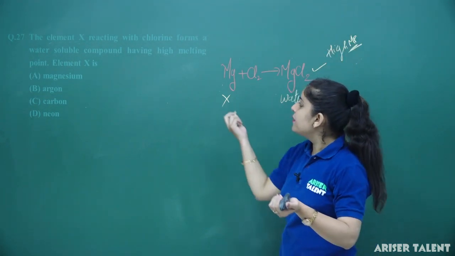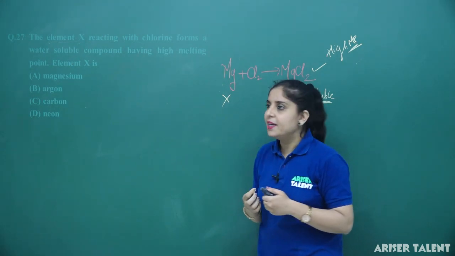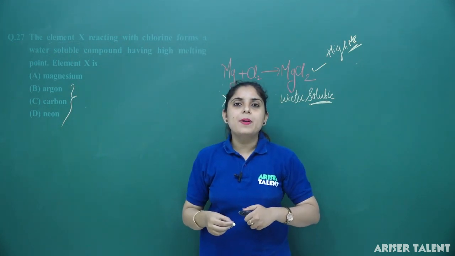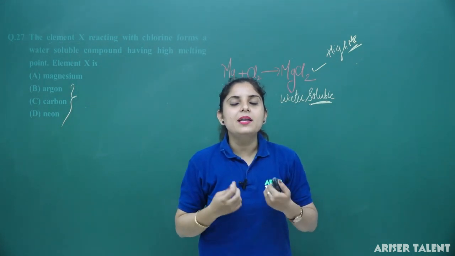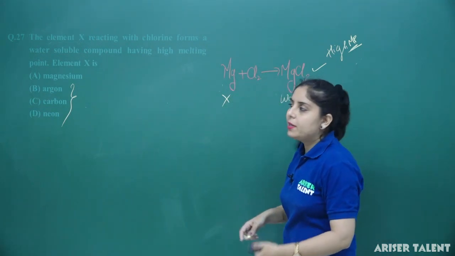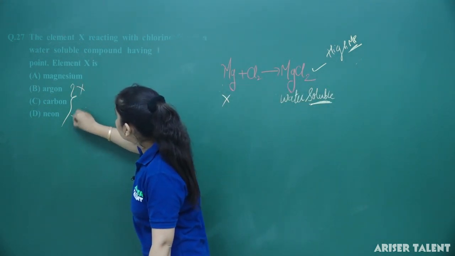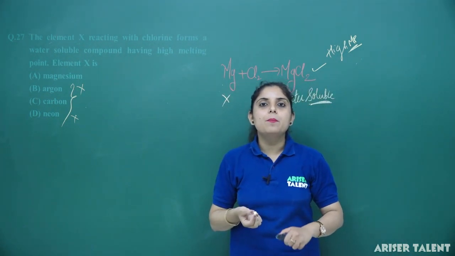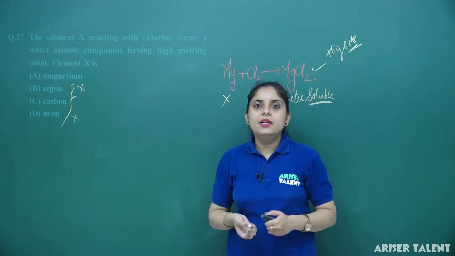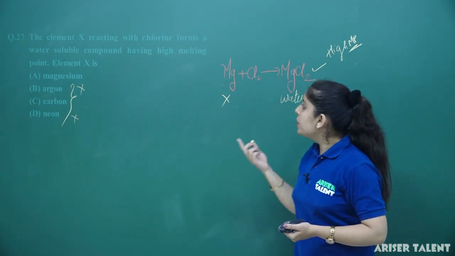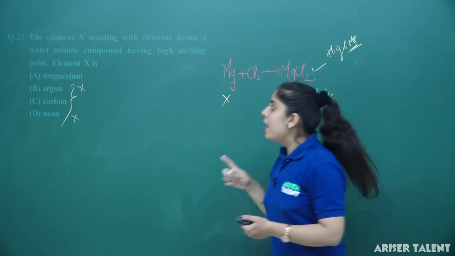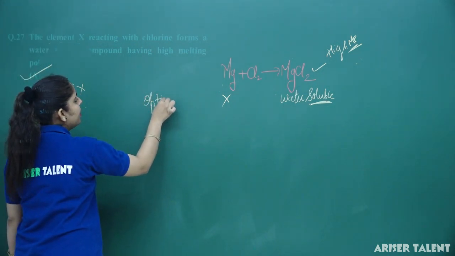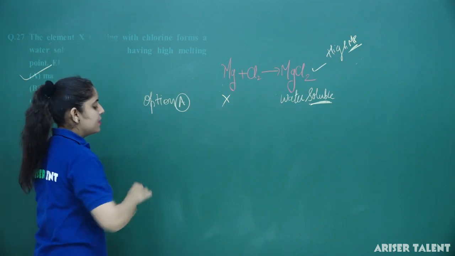So, we can guess here that option number A is correct, but you cannot leave the rest of the options; we have to check the other options too. Argon and neon are inert gases, they are not going to react with chlorine here. So, these two options can be eliminated. Now, carbon when it reacts with chlorine forms carbon tetrachloride, which is not a water soluble compound. So you can see that the first option is correct here and the element will be magnesium only. So which option is correct here? Option number A is correct in this case.